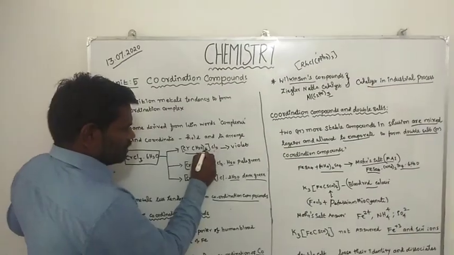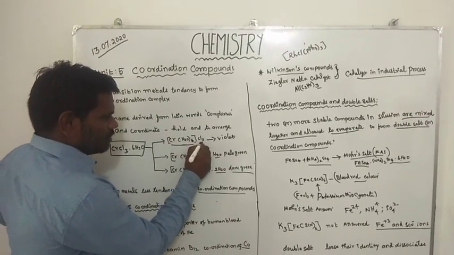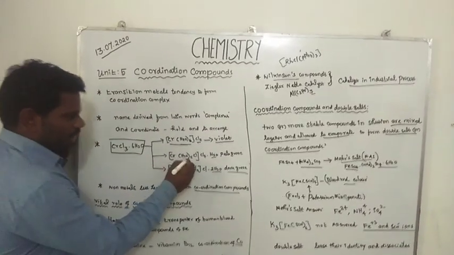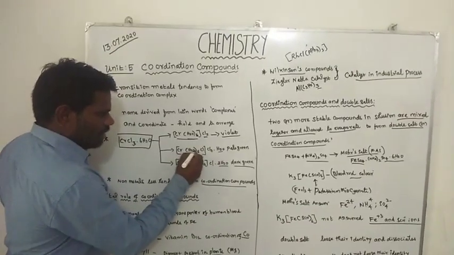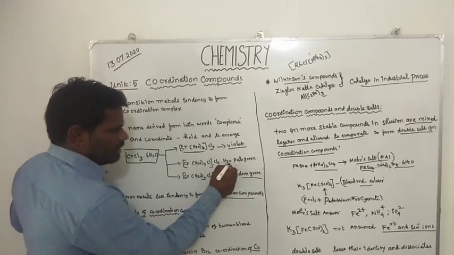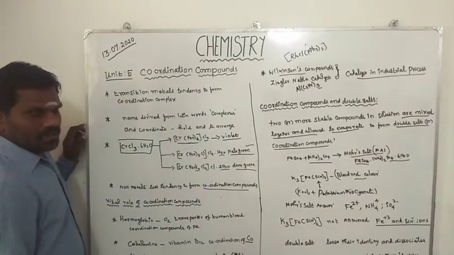First compound, hexaaqua chromium 3 chloride, exhibits violet color. Pentaaqua chlorido chromium 3 chloride monohydrate exhibits pale green color.